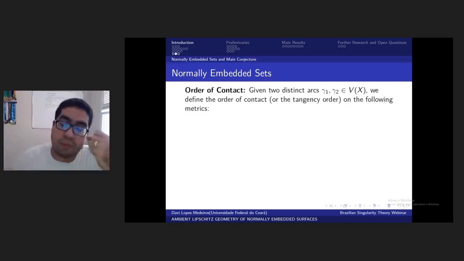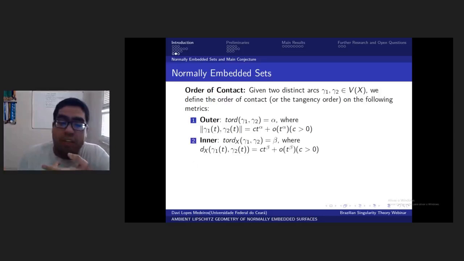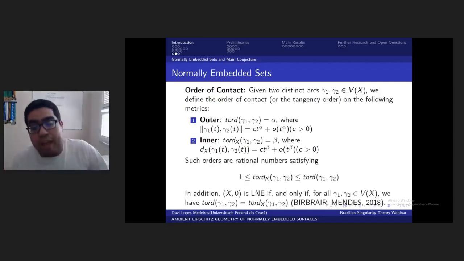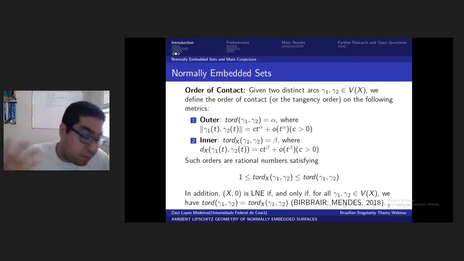And for the order of contact between two arcs, we define the tangent order, or the order of contact, as the exponent such that if you measure the distance, outer or inner, and take the Newton-Puiseux expansion of this distance, then the first dominant term has exponent equal to some alpha, and this alpha is defined as the order of contact. For the outer and for the inner metric, we can have distinct orders, and such orders are rational numbers satisfying this condition: every one of them is bigger than or equal to 1.